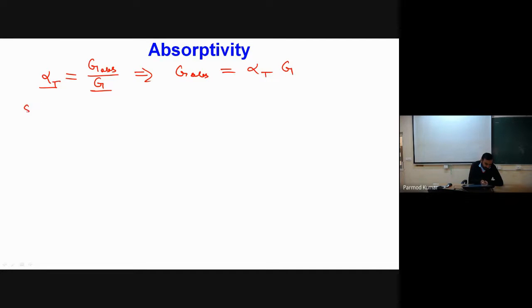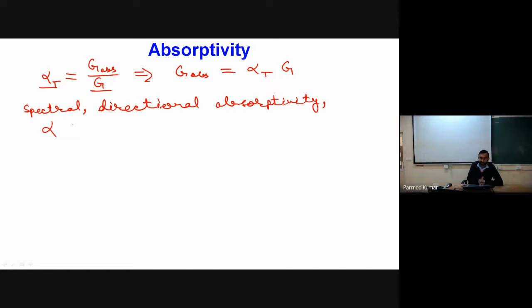For example, if I have to define spectral directional absorptivity, can you tell me how I can define it? Please tell me, if I have to mathematically define alpha, how can I define it, because I have already introduced you to the concept of emissivity. So how can I write it?